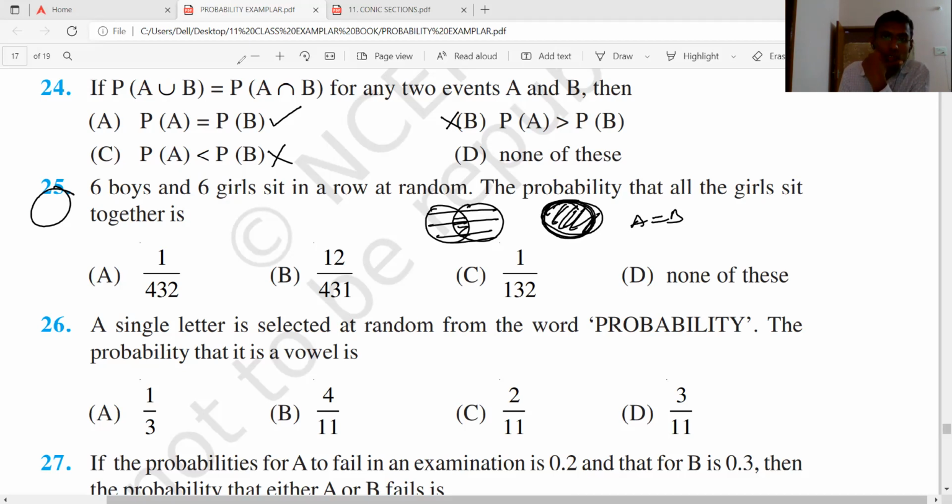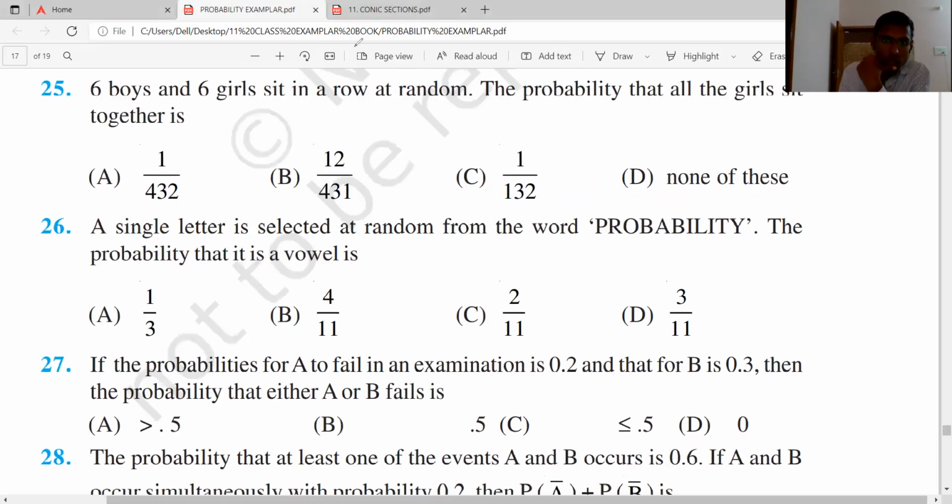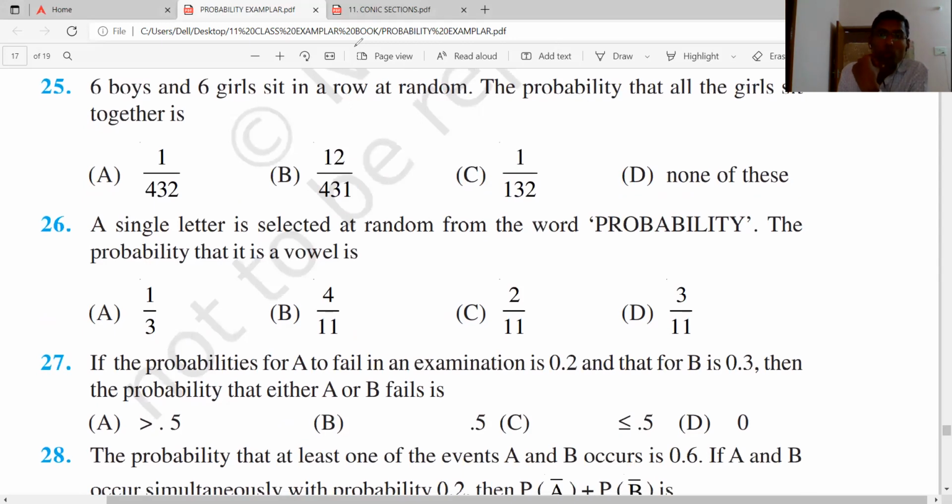Okay, next. 6 boys and 6 girls sit in a row. Find the probability that all the girls sit together. How many ways can they sit? 6 boys and 6 girls sit in a row at random. All those 12 people are sitting.